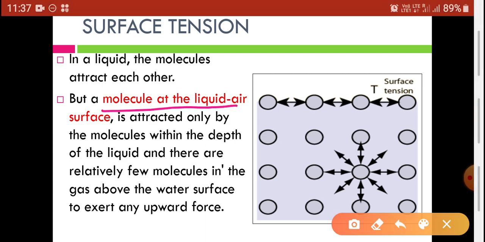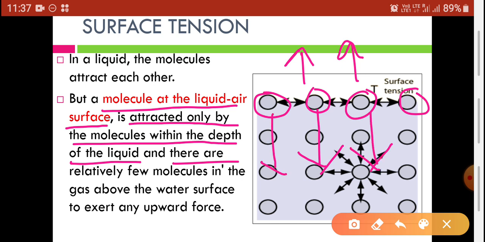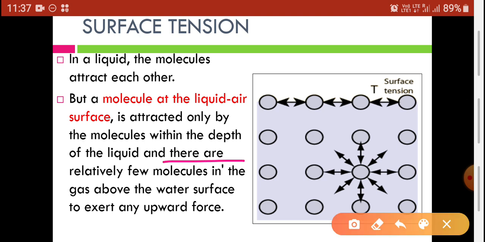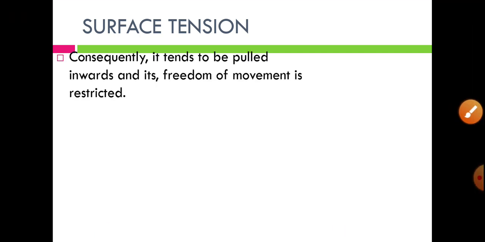Molecules at the liquid-air surface are attracted only by the molecules within the depth of the liquid, and there are relatively few molecules in the gas above. As there are few molecules on the above side, there is less attraction from above but more attraction from the downward side. There are relatively few molecules in the gas above the water surface to exert an upward force. Consequently, the surface molecule tends to be pulled inwards.